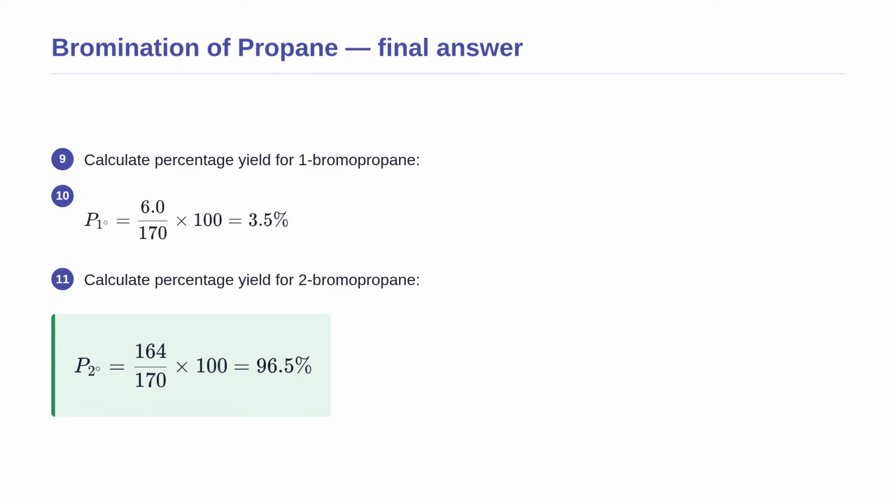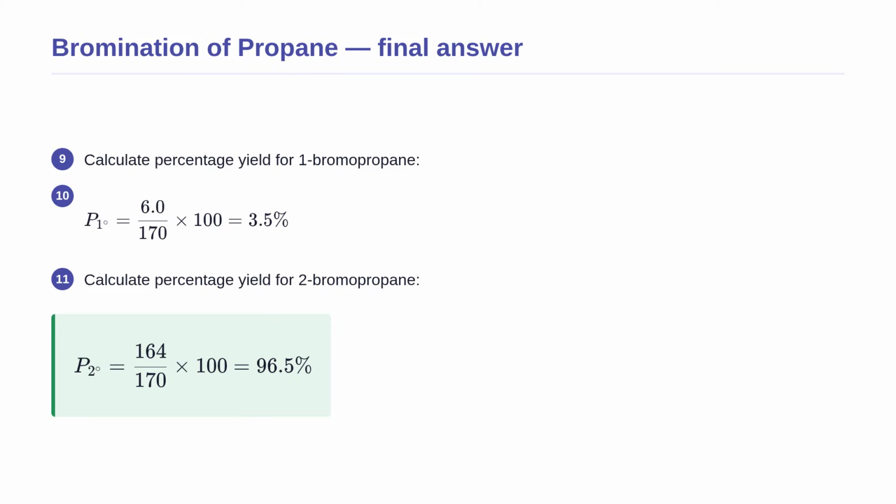Let us find the final percentage yields for bromination. We divide the primary relative yield of 6.0 by the total yield of 170 and multiply by 100. The result shows that 1-bromopropane makes up only 3.5% of the final mixture. Next, we divide the secondary relative yield of 164 by the total yield and multiply by 100. The result is 96.5%, meaning 2-bromopropane is the overwhelming major product.